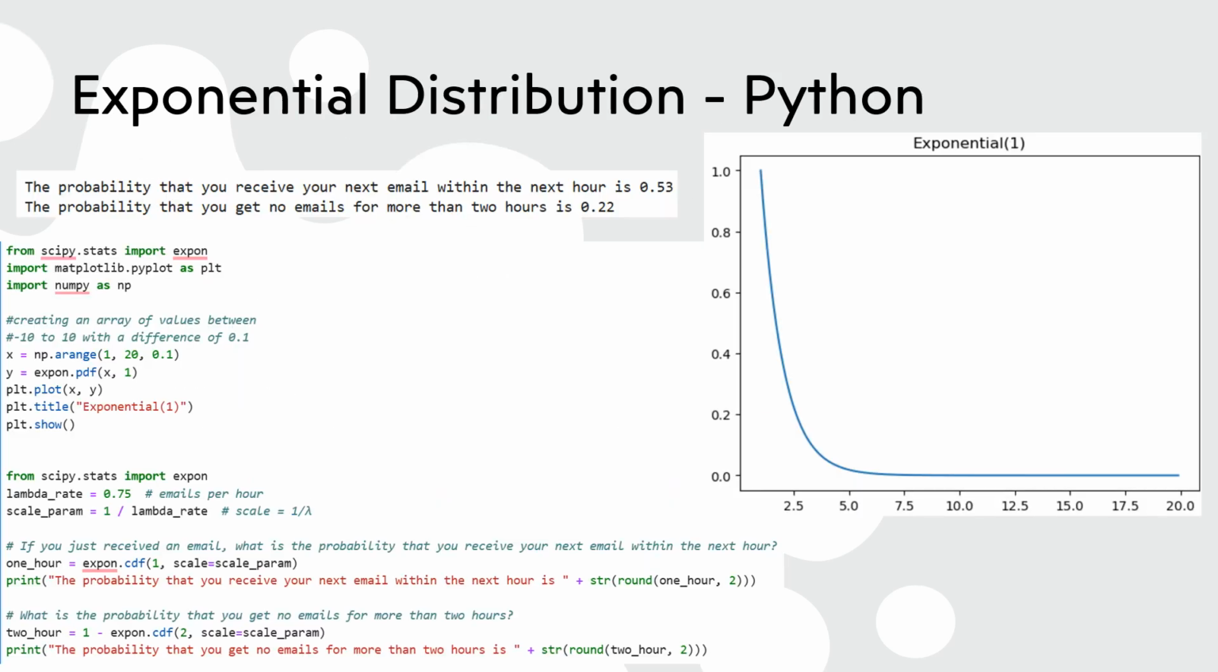Here you can see how we can use Python to calculate exponential CDFs, PDFs, and visualize them. We can use the expon function to model a continuous exponential distribution. Here as an example, I have calculated the following probabilities for the email example. If you just received an email, what is the probability that you receive your next email within the next hour? What is the probability that you get no emails for more than 2 hours?